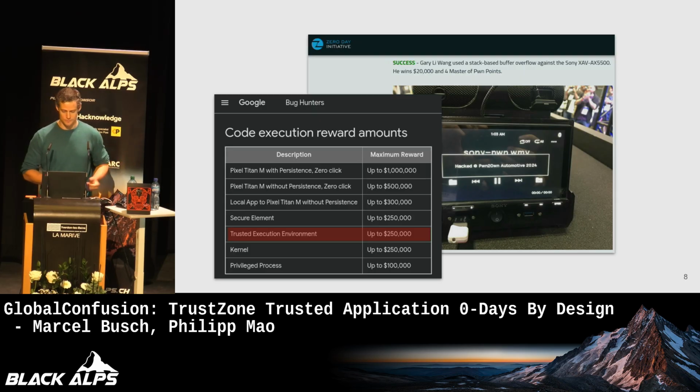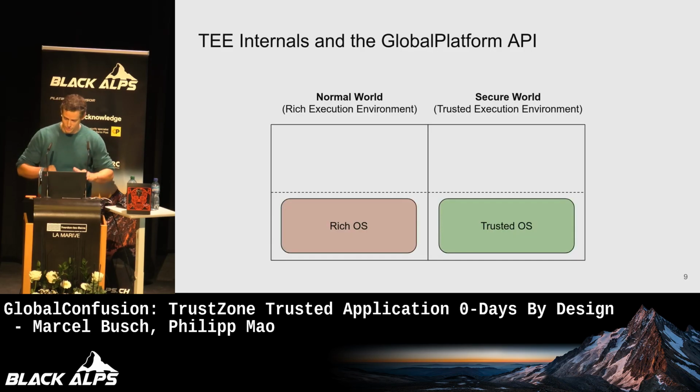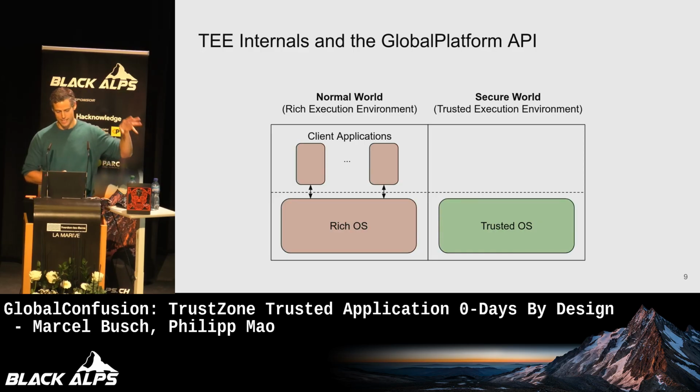So no matter where you're coming from with your motivation, now we're going to go a little bit deeper into the technical details. What you will see on these ARM chips, plus the Cortex-A, the application profile chips, is this world split, okay? On the one side, you have the normal world running your Linux kernel typically, right? And on top of that, a couple of applications. For the sake of this presentation, they are the client applications because they are clients to the trusted execution environment, which is typically referred to as the secure world execution context.